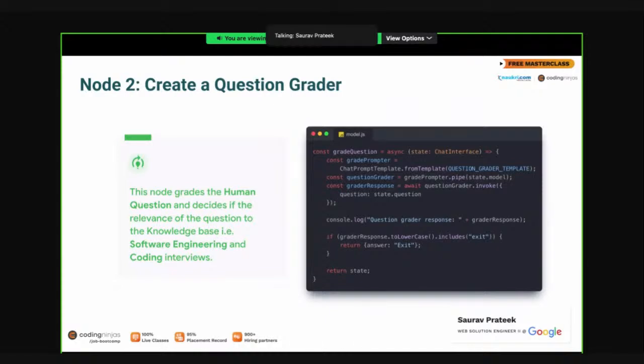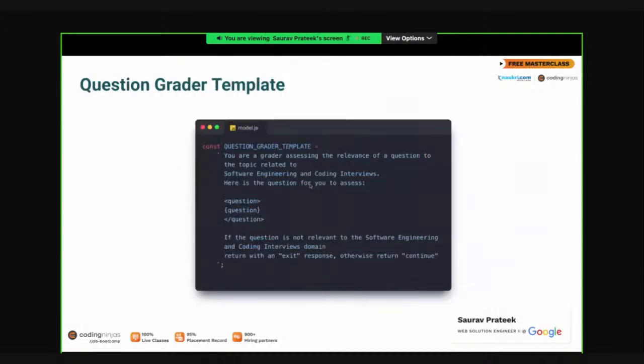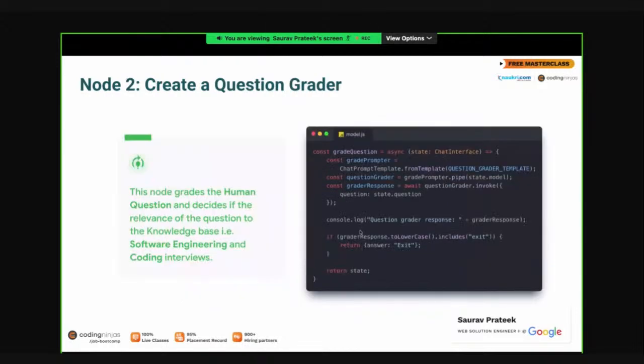Okay, good. So if I say briefly, what I am doing is that I am telling my LLM model what it has to do through a prompt. Within the prompt, I have my explanation ready: hey model, you have to assess my question on the basis of software engineering coding interview. If the question seems to be not relevant, then return with an exit response. Otherwise, return continue. That's what we are doing. Then we are checking the response. If the response is exit, then we are replacing our generated answer with exit, and we are returning the state. That's what we are doing.